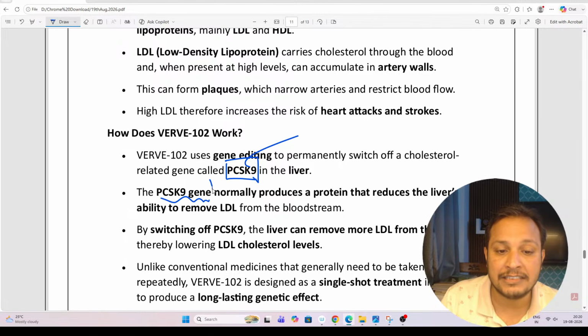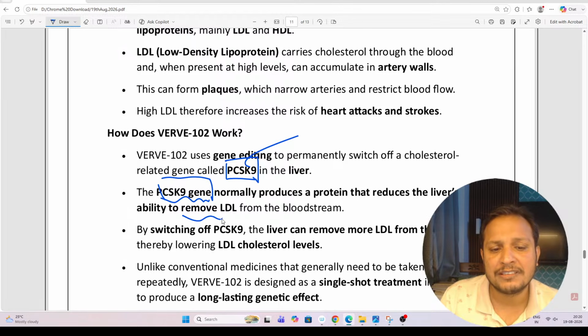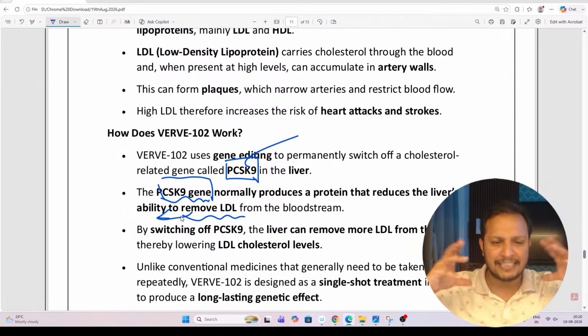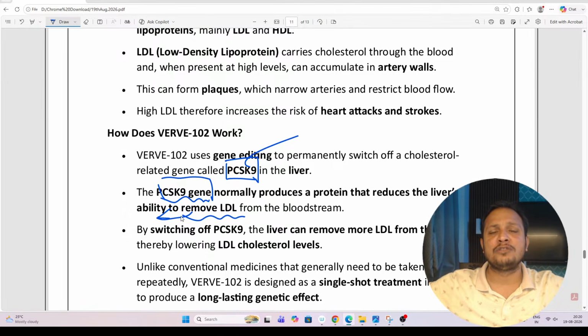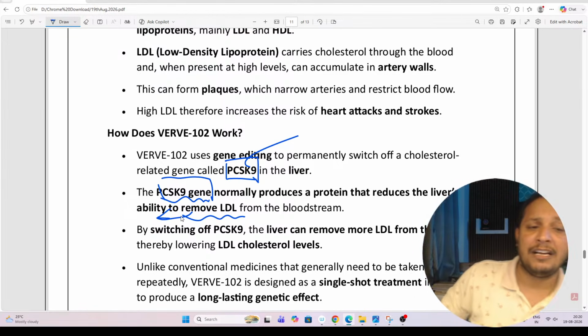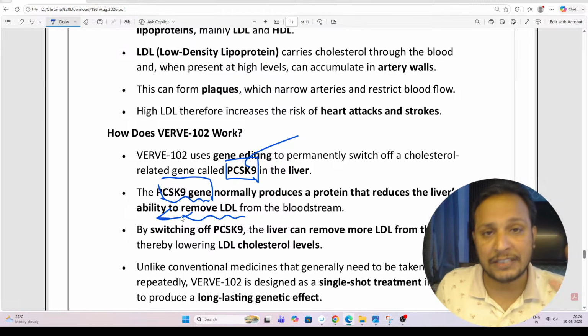PCSK9 is a gene which basically removes the LDL. So there is some editing to this gene in order to reduce the LDL in our body. So LDL reduces after this Verve 102 therapy.